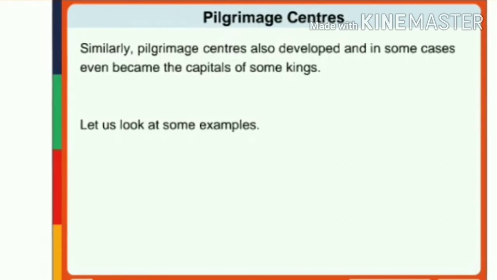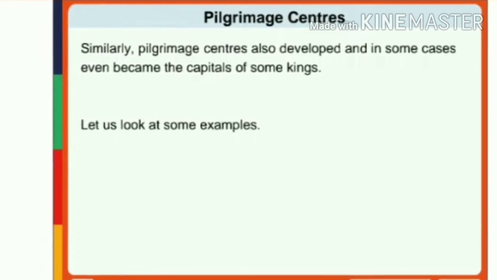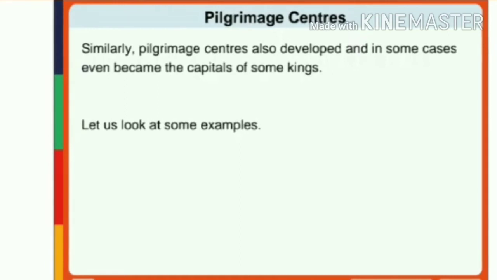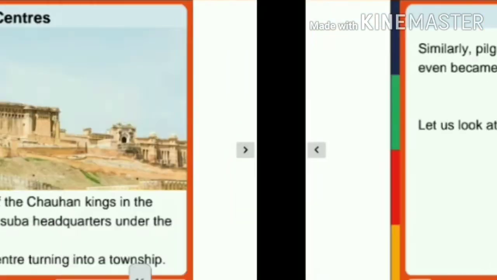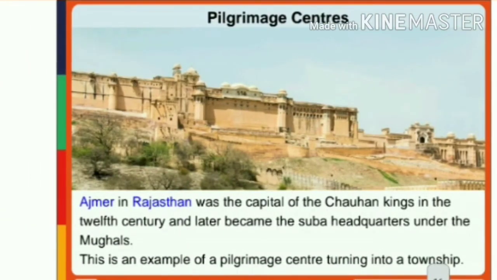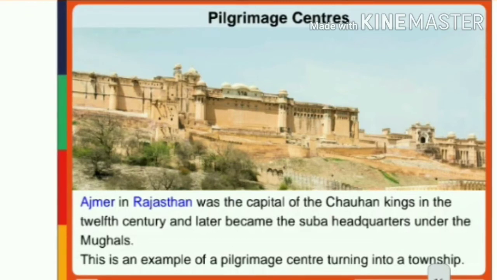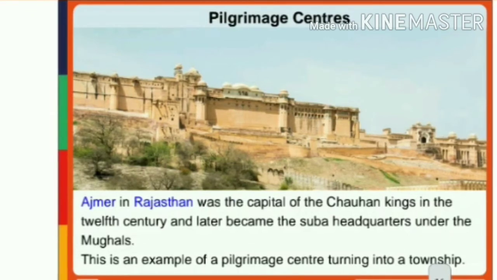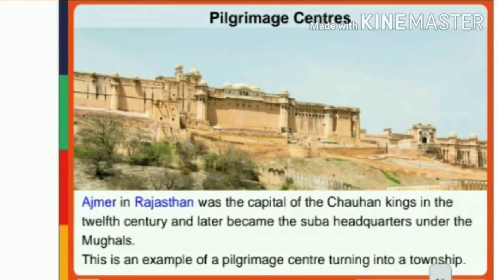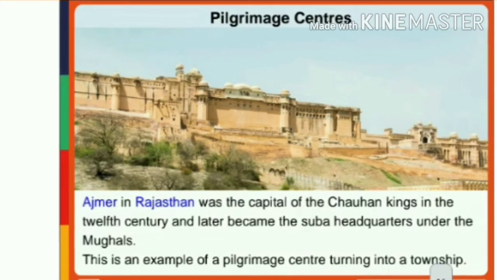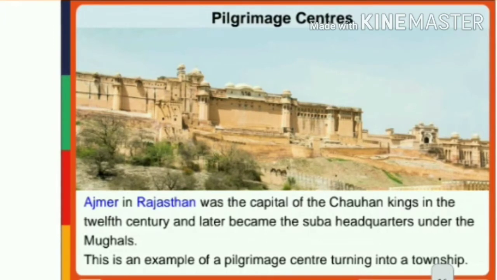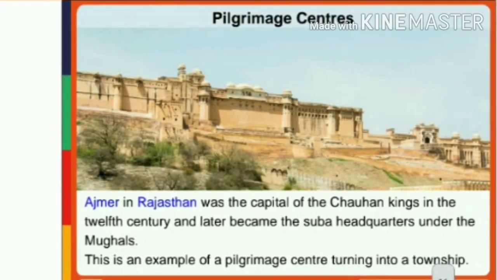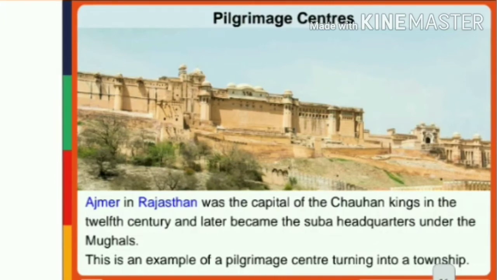Now, what are pilgrimage centers? Similarly, pilgrimage centers also developed and in some cases even became the capitals of some kings. Let us look at some examples. Ajmer in Rajasthan was the capital of the Chauhan kings in the 12th century and later became the Suba headquarters under the Mughals. Now, this is an example of a pilgrimage center turning into a township.